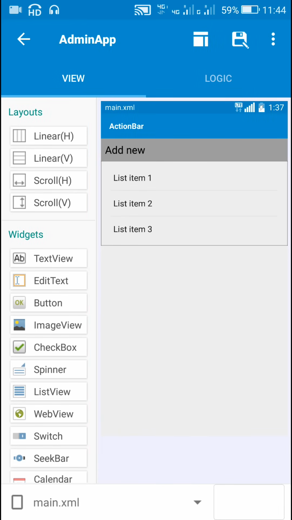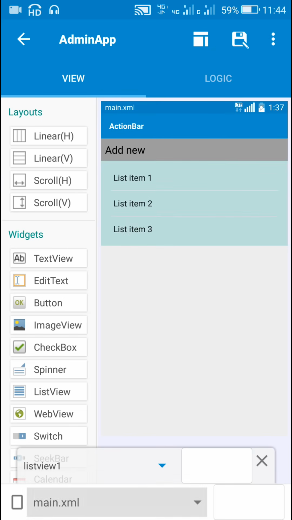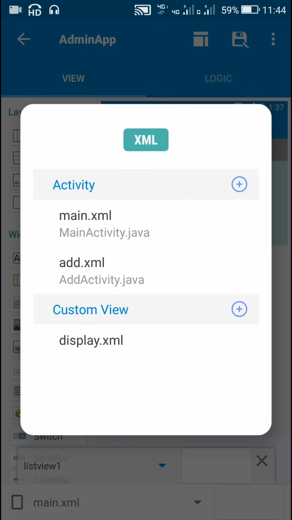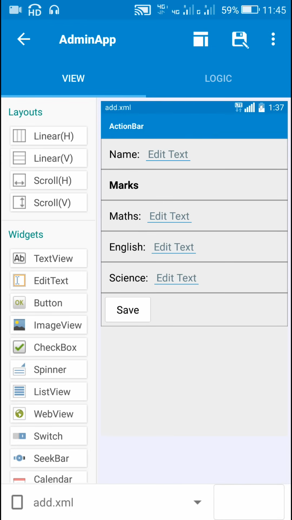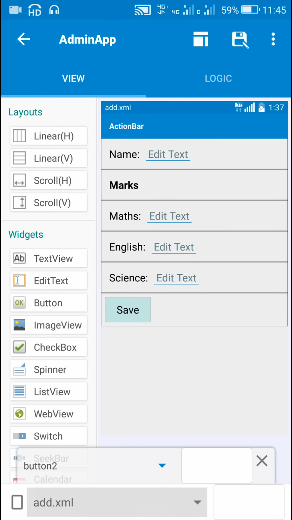After that I have already created the layout for this app. In main.xml I have added a text view and a list view. Then I have added another activity, add.xml. In this XML I have added these 4 edit text fields in which the user name and his marks in 3 different subjects can be stored, and then I have added a button 2, and when this button is clicked all the details go to the Firebase.